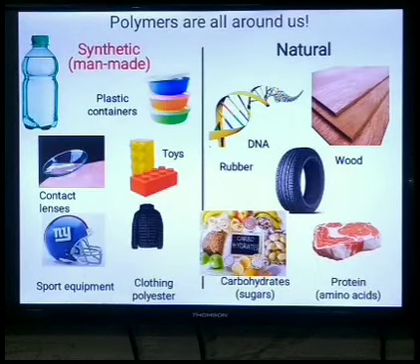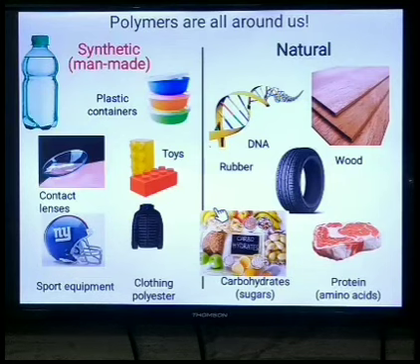Polymers are a class of materials that are all around us. Polymers are divided into two main classes, that is the synthetic or man-made polymers, and the second class, the natural polymers. Here I have summarized some examples of synthetic and natural polymers. Plastic containers, toys, contact lenses, sports equipment, clothing from polyester, these are all synthetic or man-made polymers. And some examples of natural polymers are DNA, rubber, wood, carbohydrates and proteins.